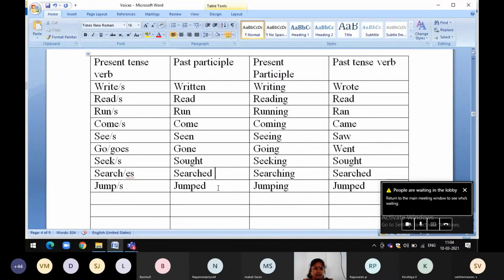Past participle thought. Present participle thinking. Past tense thought.